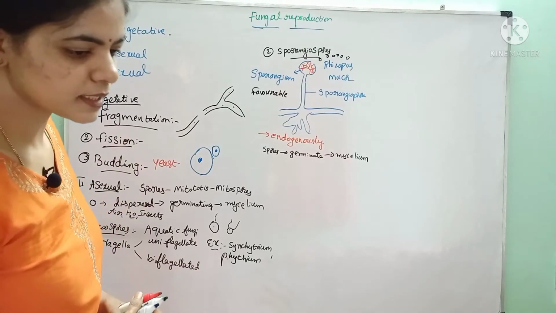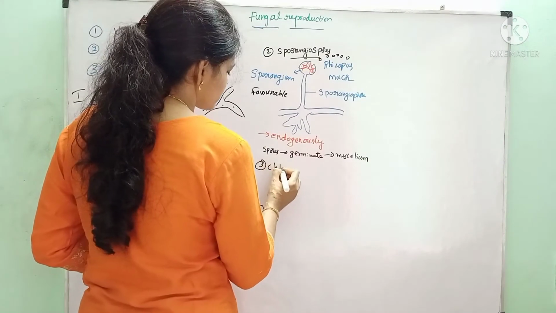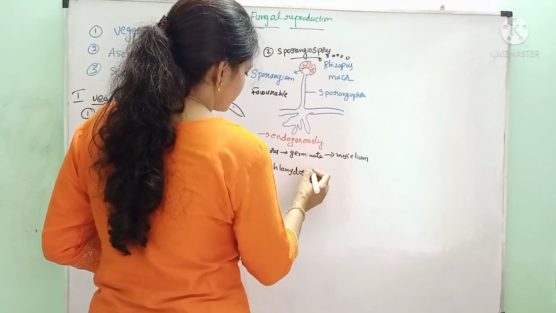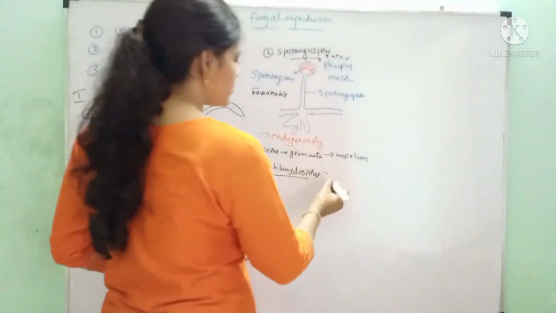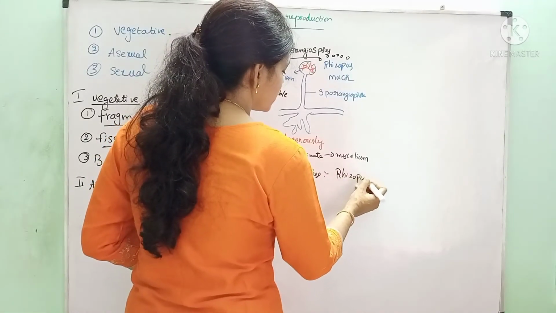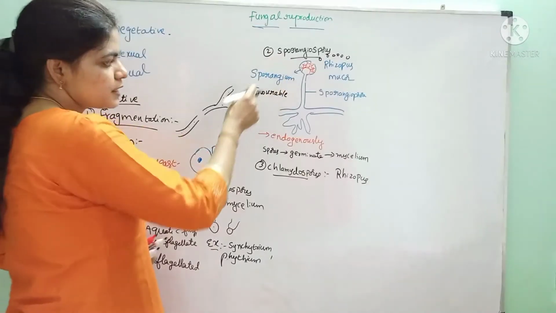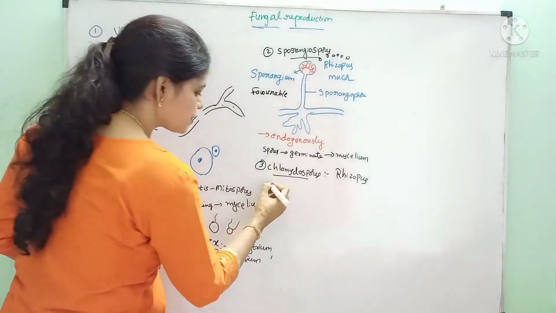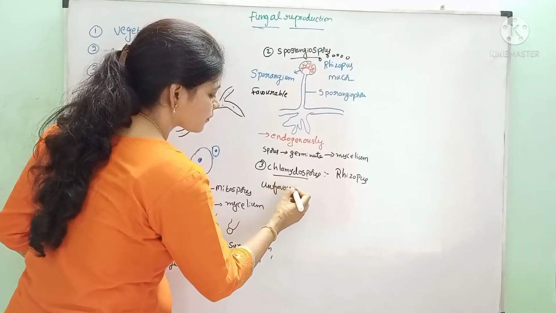And next one is chlamydospores. The example for these chlamydospores is Rhizopus. Sporangiospores are produced during favorable conditions, whereas chlamydospores are produced during unfavorable conditions.